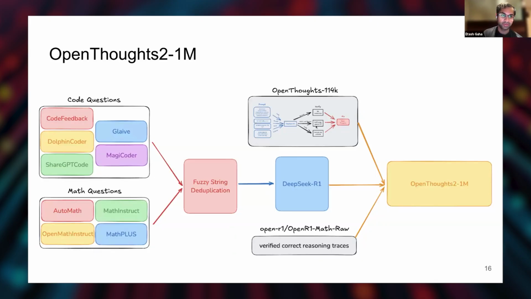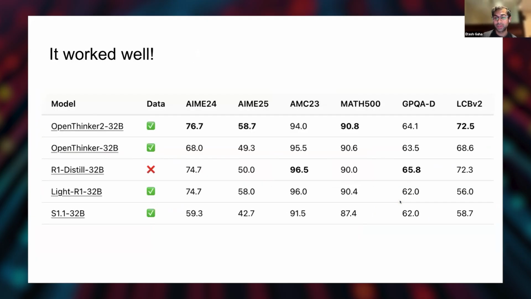And then the very next iteration is OpenThoughts 2, where we just scaled up even further. So we took even more code sources. We included OpenThoughts 4 and 14K, and we had this OpenThoughts 2.1M model or mixture data set. And it worked really well, became very popular. We actually caught up to R1 Distill 32, which is very exciting, through just very simple techniques, just scaling up existing methods and doing this ablation of question quality. It's very simple.